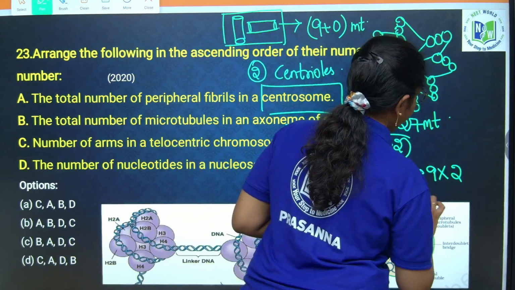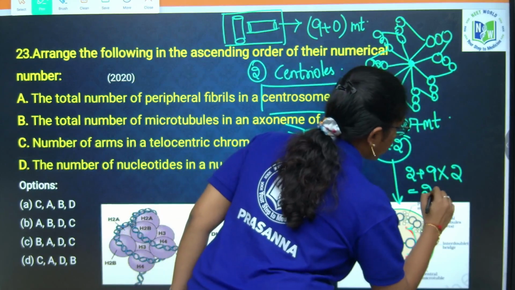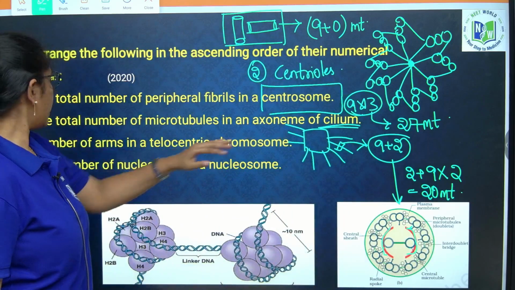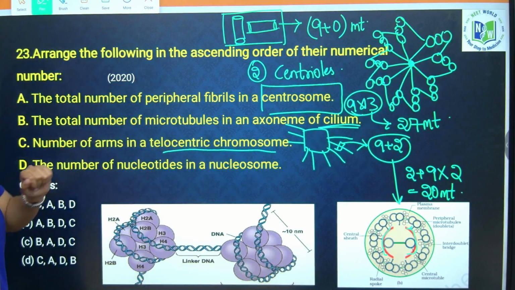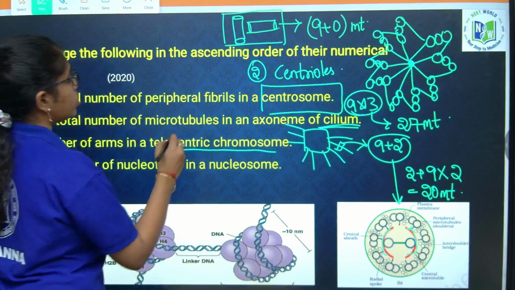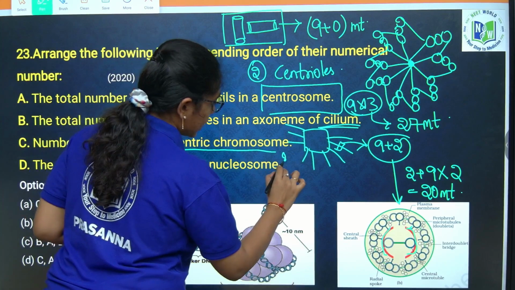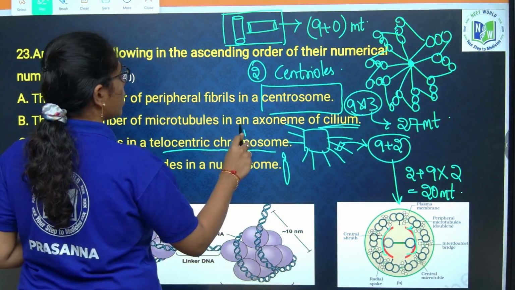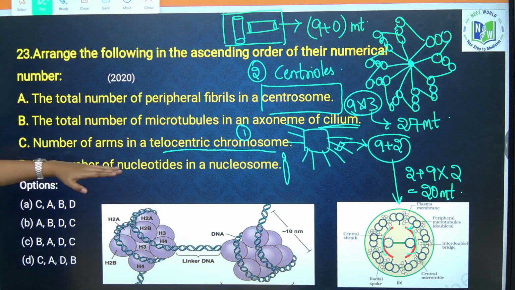So, in total, how many microtubules? 2 plus 18, 20 microtubules you will observe in the axoneme of cilia. Clear? Now, the number of arms in a telocentric chromosome, he is asking. In a telocentric chromosome, one arm is minute or negligible and you will see only the other arm of the chromatid. So, what is the number of arms you will find in a telocentric chromosome? That is 1 only.